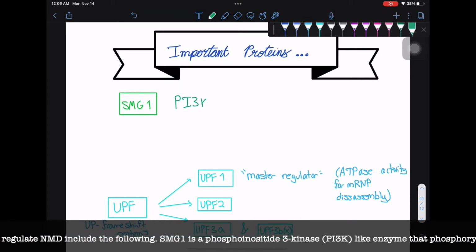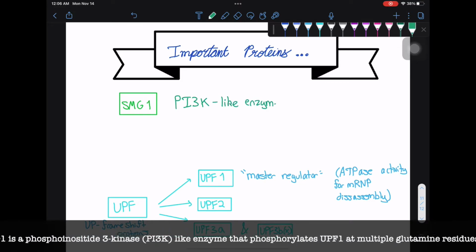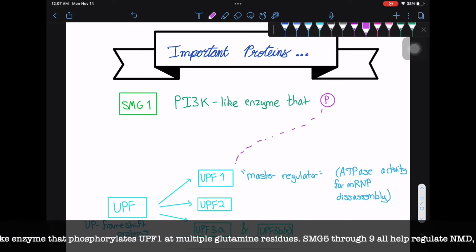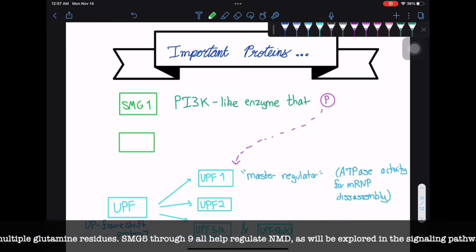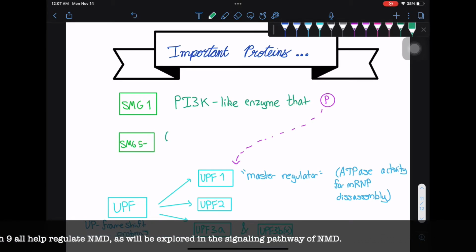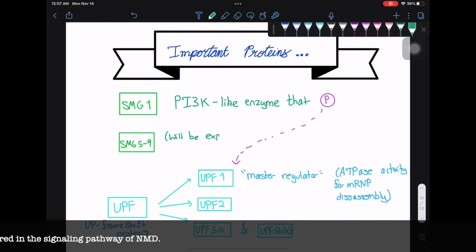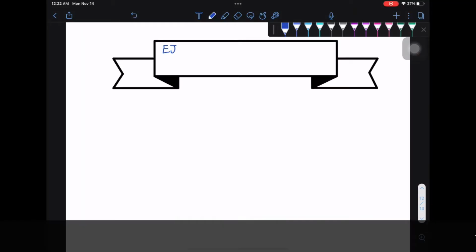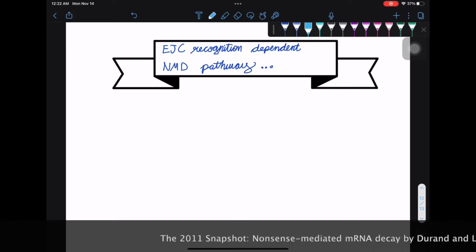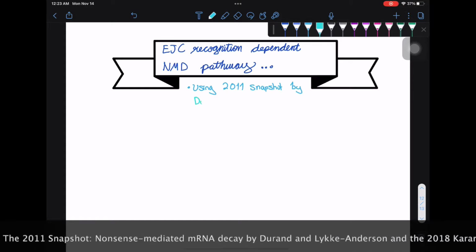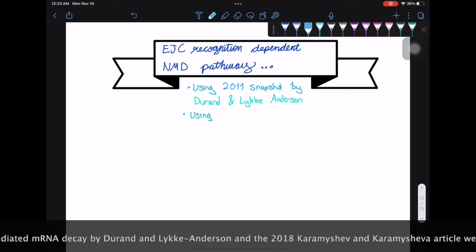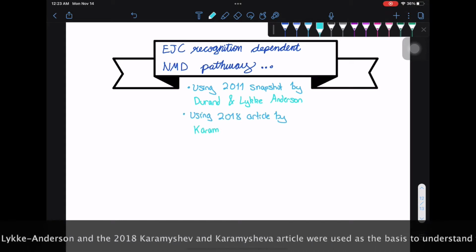Other proteins that help to regulate NMD include the following. SMG1 is a phosphoinositide 3-kinase, PI3K-like enzyme that phosphorylates UPF1 at multiple glutamine sites. SMG5 through 9 all help regulate NMD, as will be explored in the signaling pathway of NMD. The 2011 snapshot Nonsense-Mediated mRNA Decay by Durand and Anderson, and the 2018 Karamyshev and Karamysheva article were used as the basis to understand the following pathway.